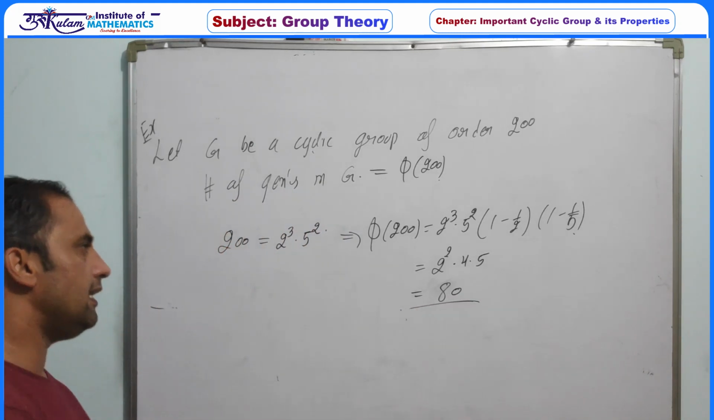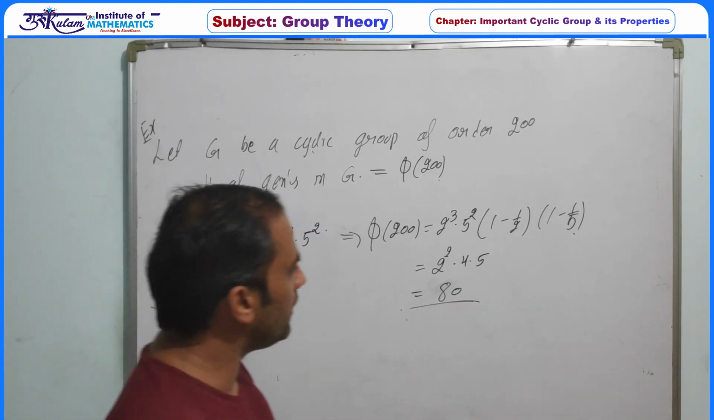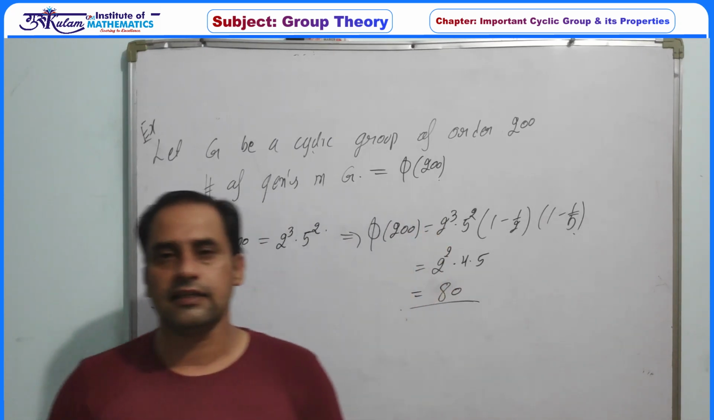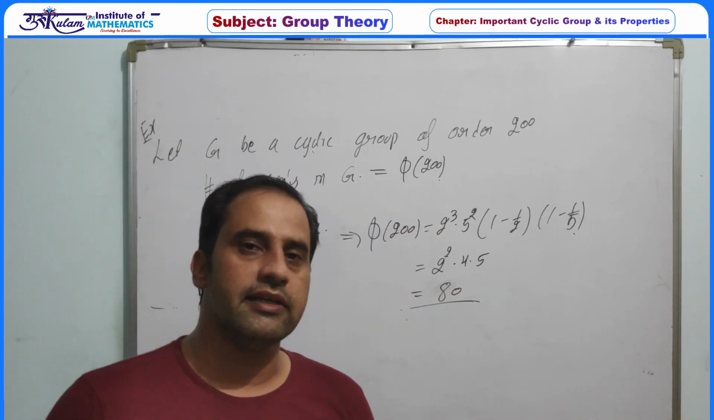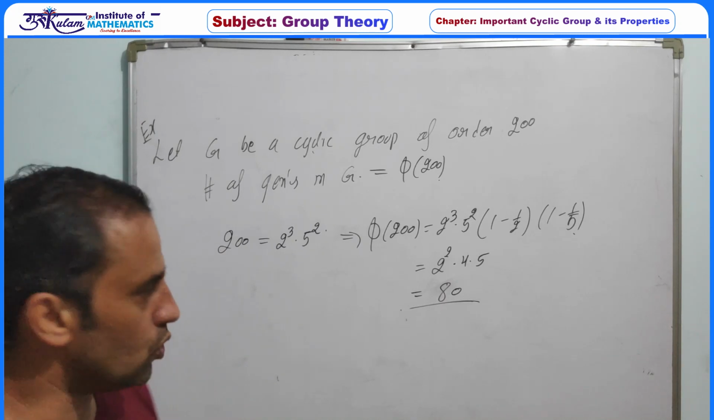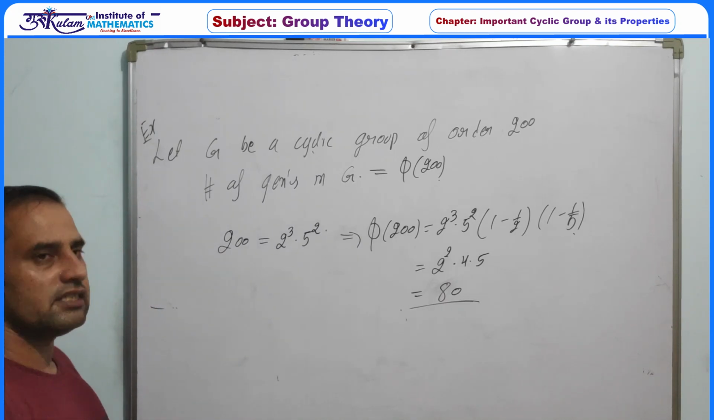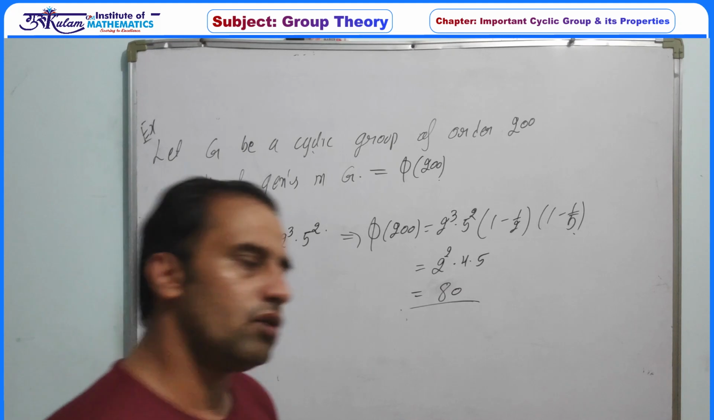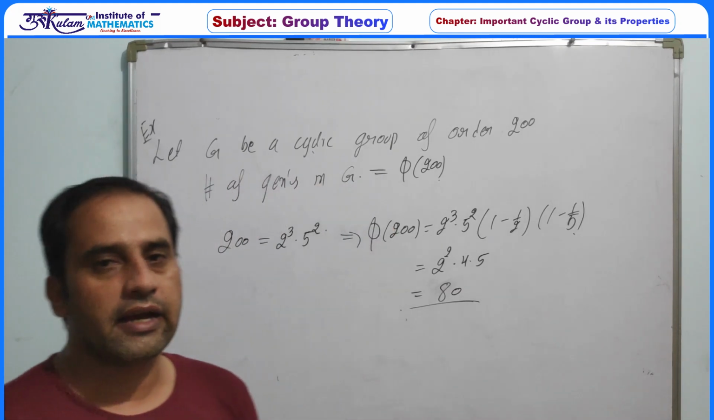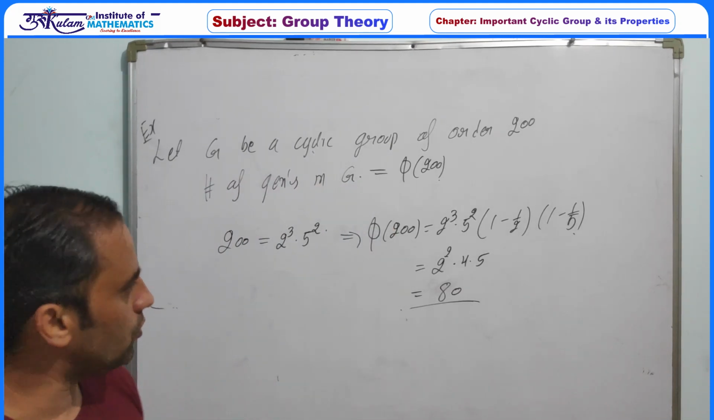So if G is any cyclic group of order 200, then the number of generators in G is exactly 80. Those are a to the power k such that GCD of k and 200 is 1 and k must be less than or equal to 200.